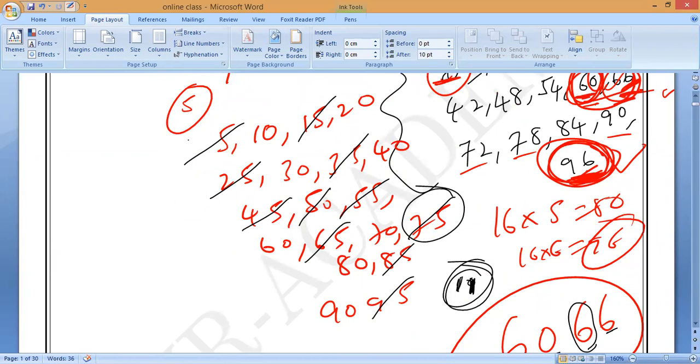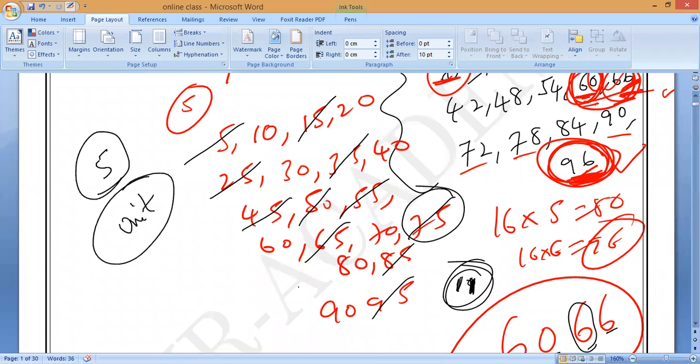In 1 to 100, the numbers which are divisible by 5, and also 5 should be at the unit place. 5 digit should be in the unit place. How many are there? Unit place, not the tens place. Unit place, where 5 is there. How many are there? 9. Check it: 5, 15, and so on.